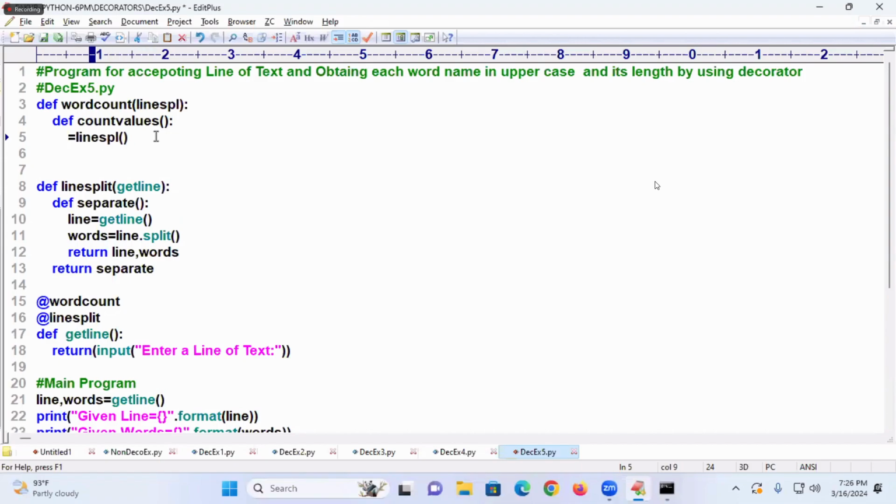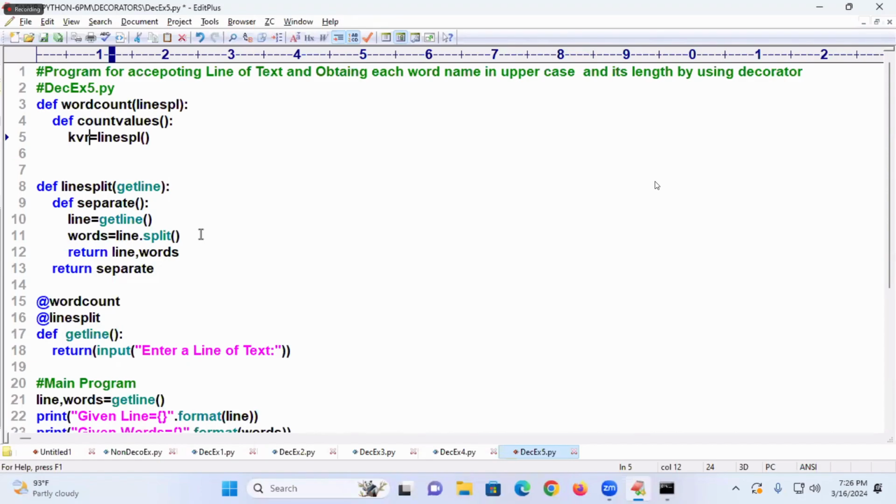Line comma words. Instead of that, I will write simply KVR. What does KVR contain? Two values. KVR of 0 is line. KVR of 1 is words.